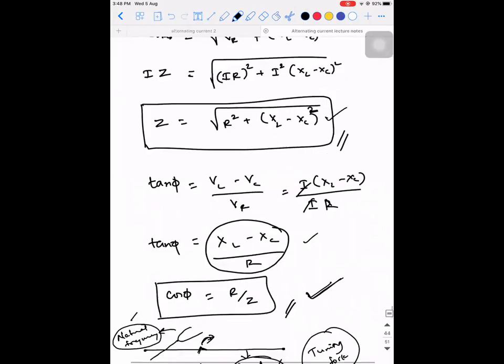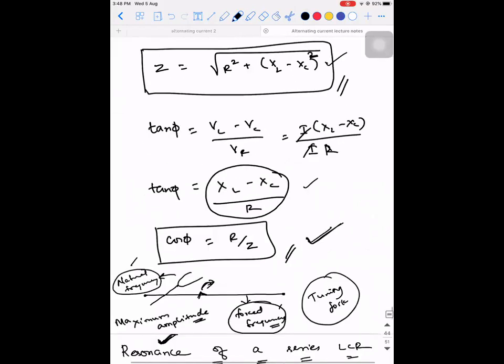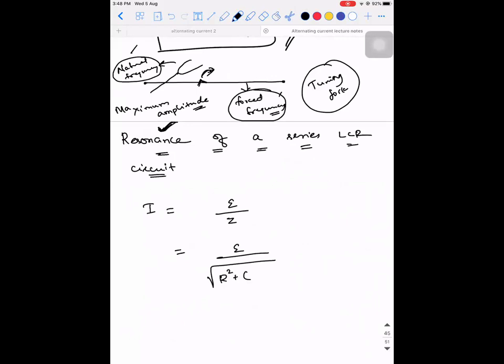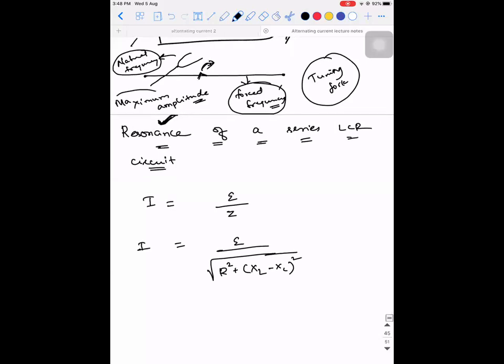Z is given by root of R square plus XL minus XC the whole square. Resonance means some parameter should attain a maximum value.